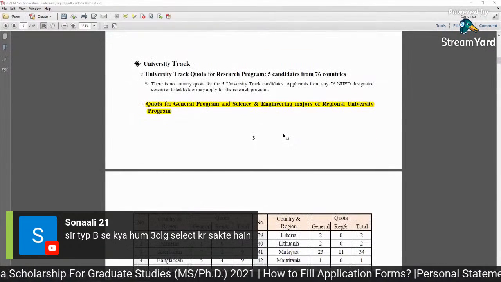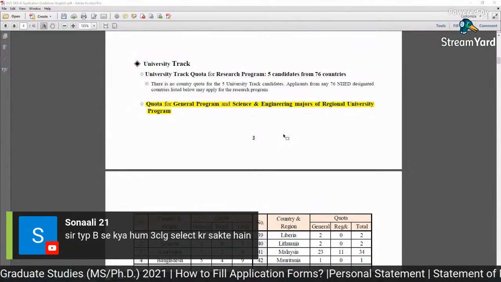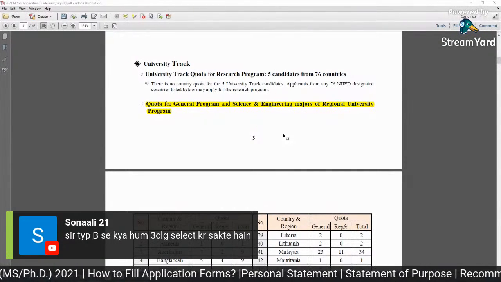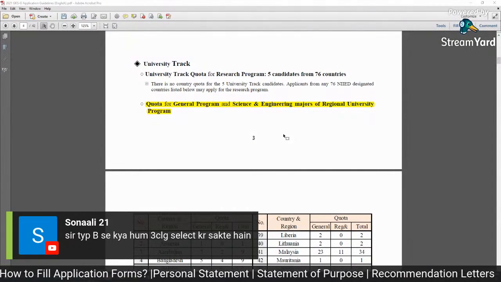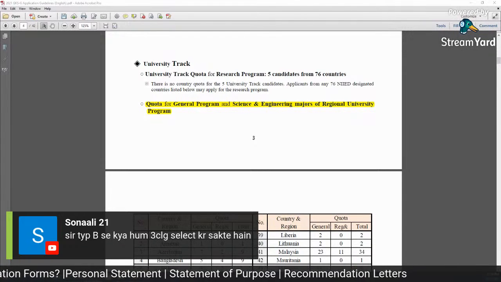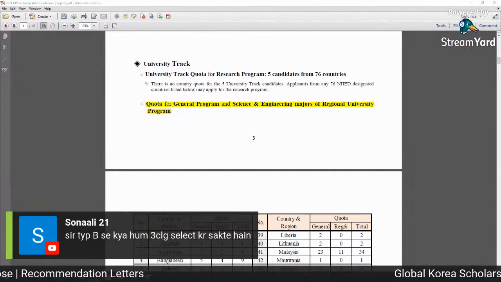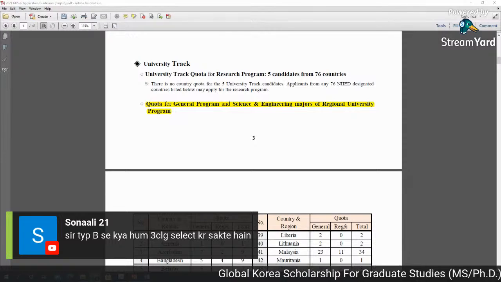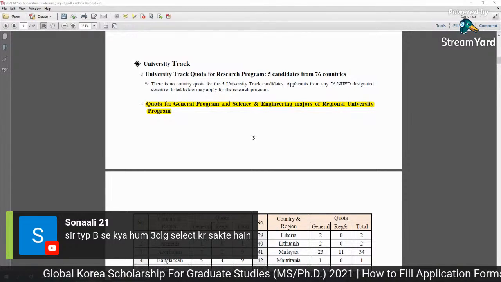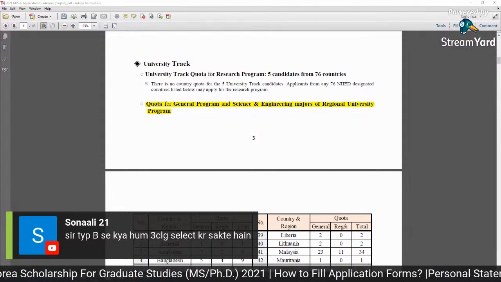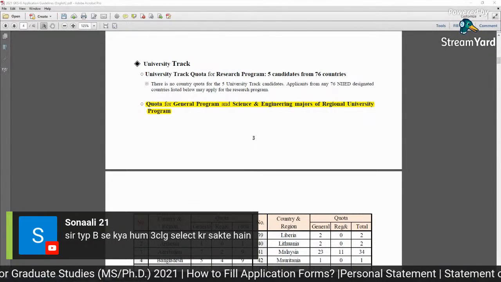There is another very good scholarship coming for science, engineering, and IT majors, and there are 32 campuses for that university, which is the University of Science and Technology. It is a government funded university, and they provide a really high stipend to students, and there is no 1 year Korean language for that scholarship. Only an English IELTS score is required if you want to apply.